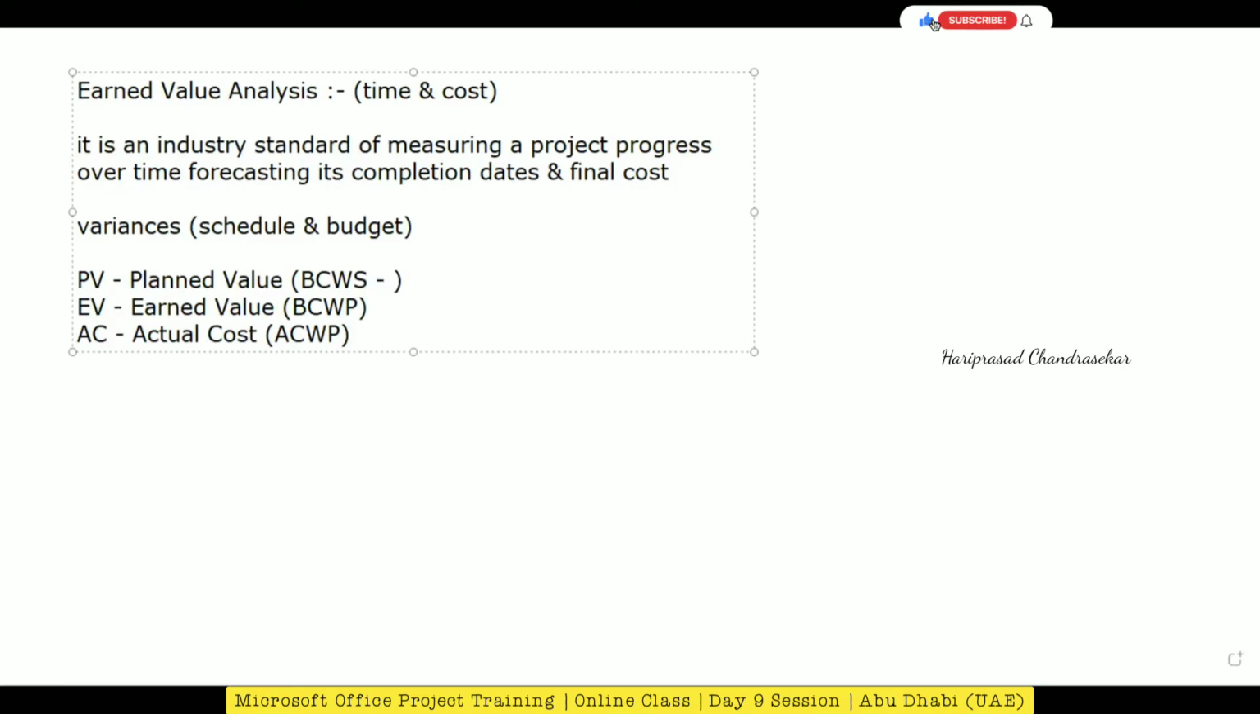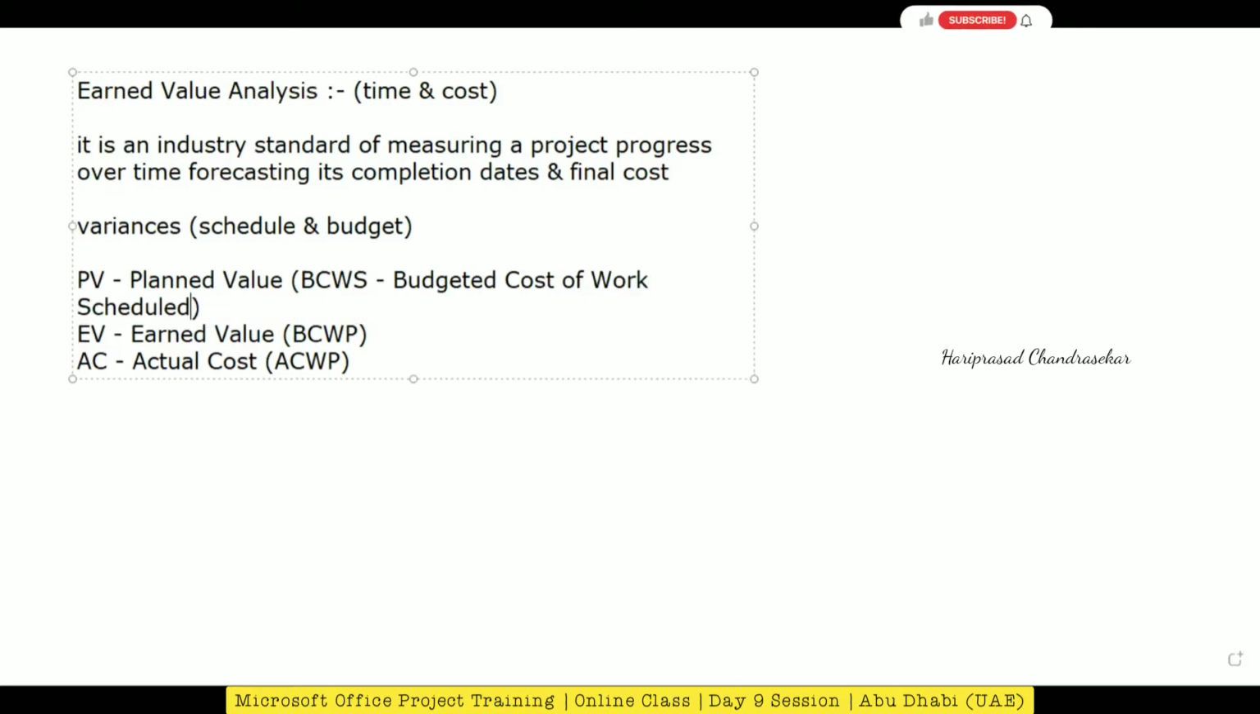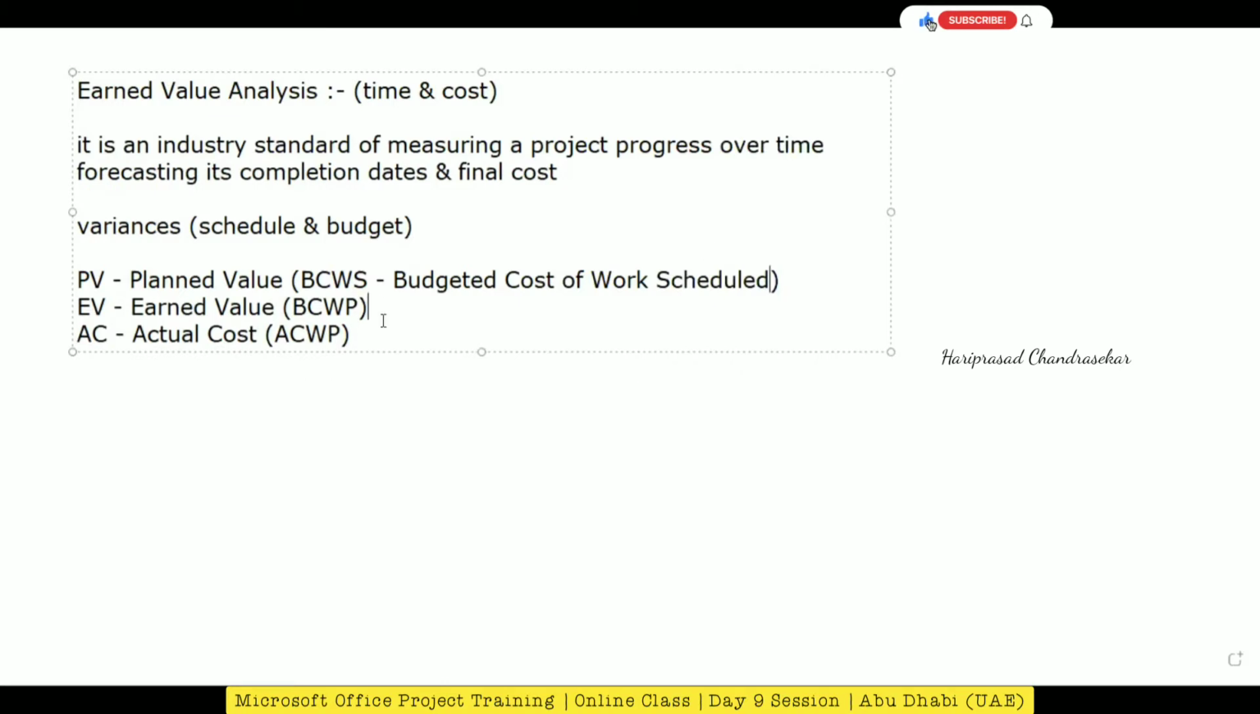Budgeted cost of work scheduled. And then here, budgeted cost of work performed. And then here, actual cost of work performed. So these are all related to earned value analysis.